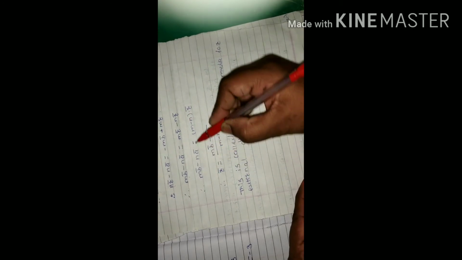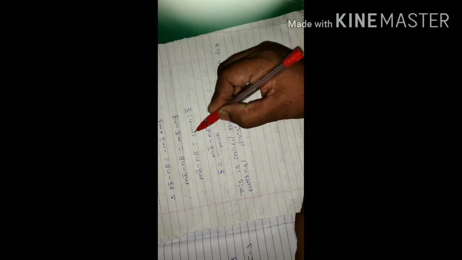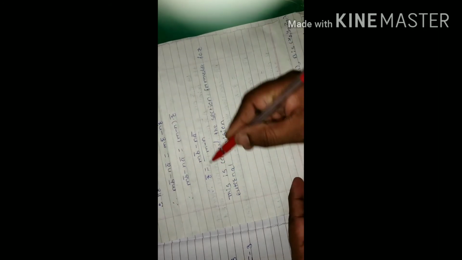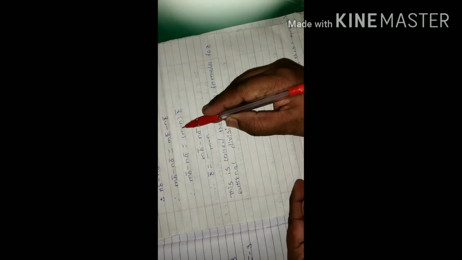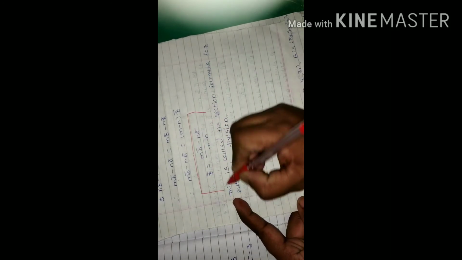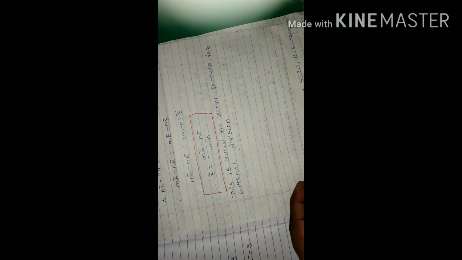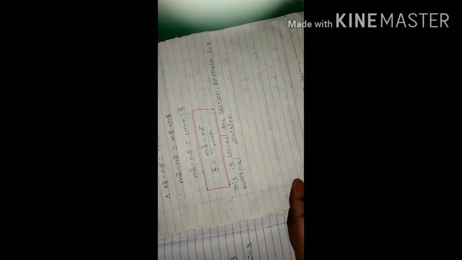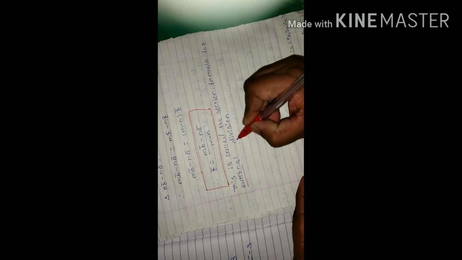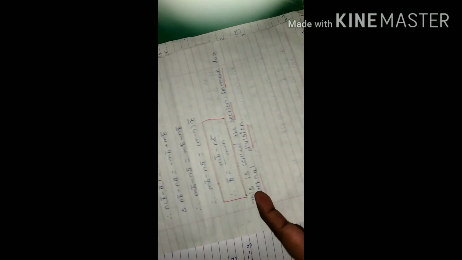mB bar minus nA bar is equal to R bar, the common term, and the remaining term in bracket is m minus n. Therefore we find the value of R bar, that is R bar is equal to mB bar minus nA bar divided by m minus n. This is called the section formula for external division.